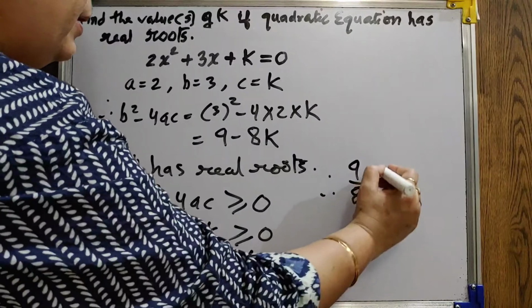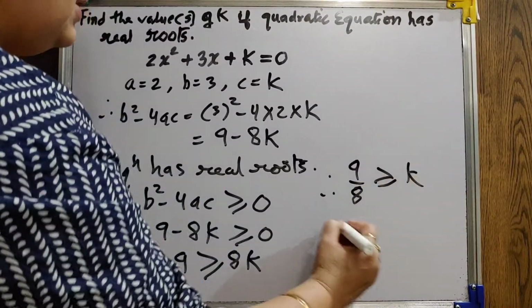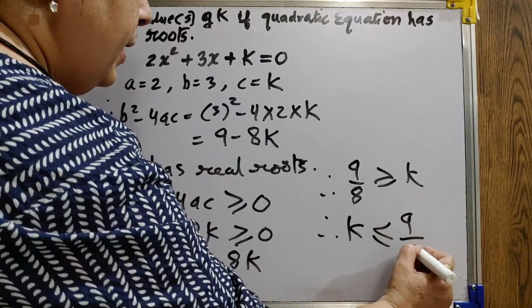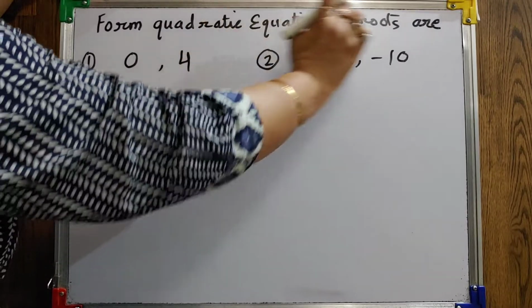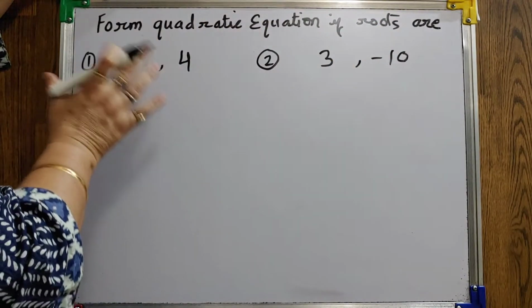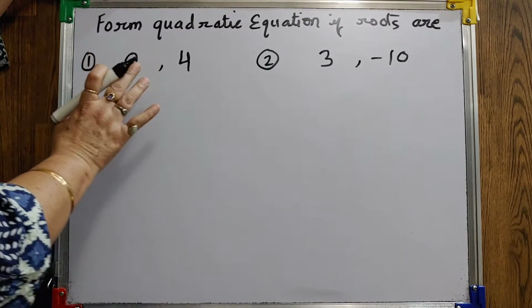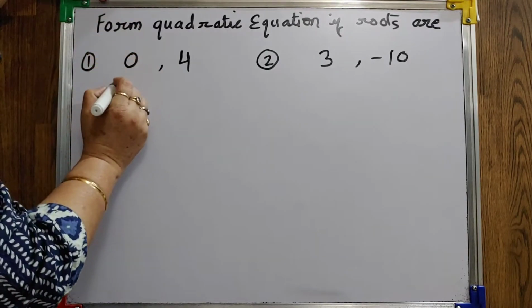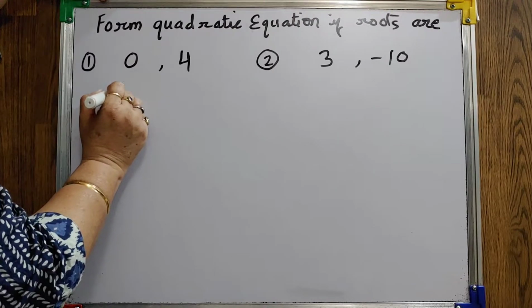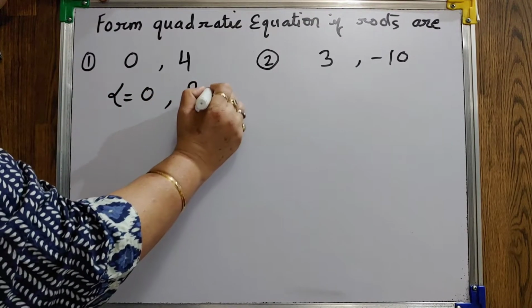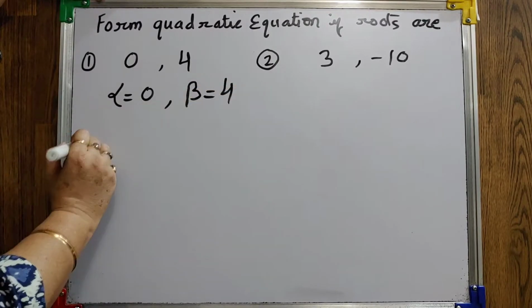So 9 by 8. So your k is less than or equal to 9 by 8. Now form the quadratic equation if roots are given. This part ICSE students won't have in their syllabus. Remaining boards have it. Now the roots we considered as alpha and beta. So here alpha is 0, beta is 4.